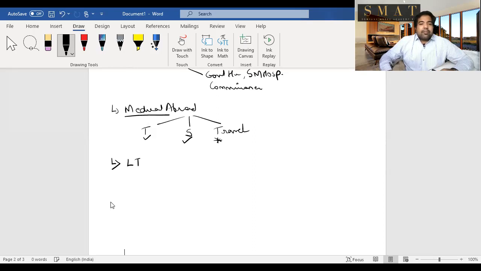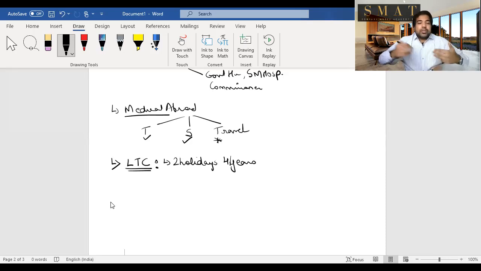Let's look at leave travel concession. Guys, leave travel concession is more like a benefit or exemption. Guys, it's very important to go on holidays. It's very important to travel, and hence LTC was introduced. They said that 2 holidays you can take in a block of 4 years, and the current block starts in the year 2018, 19, 20, and 21. So this is a block of 4 years.